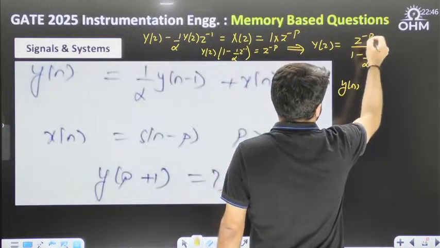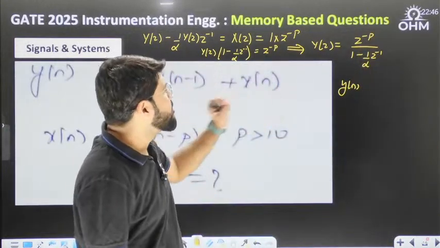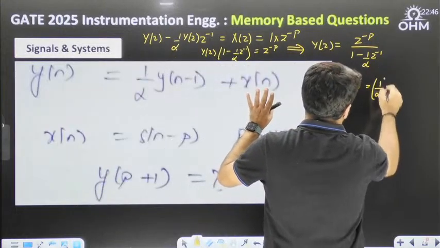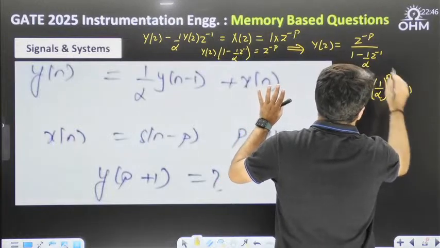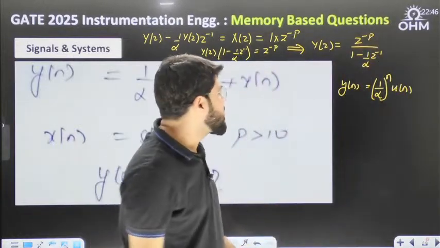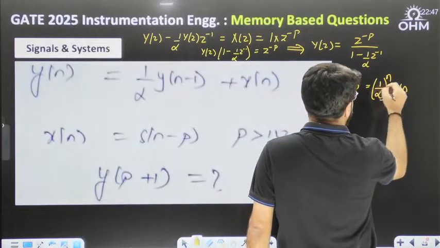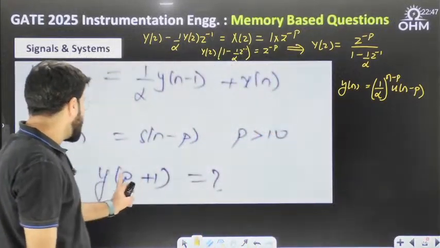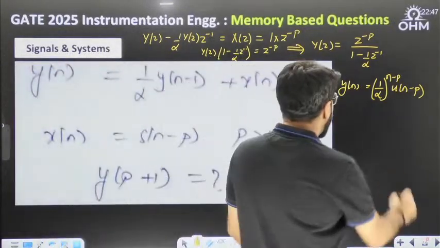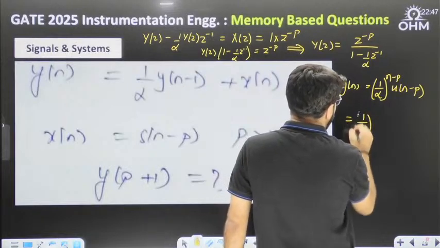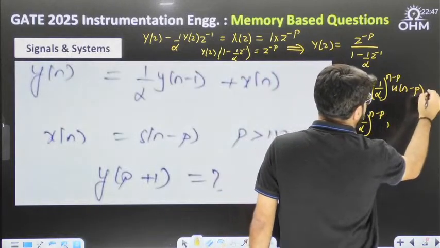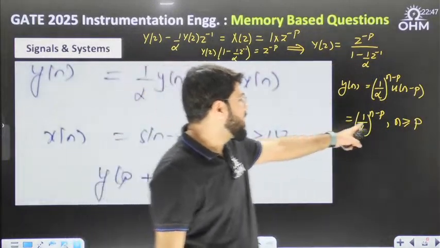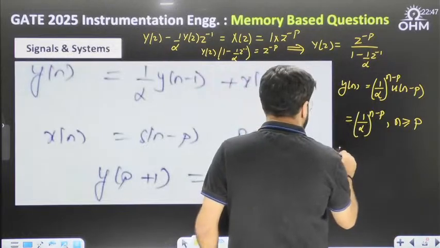See, if you remove the Z power minus p, then 1 upon 1 minus a Z inverse gives a power n u[n]. But Z power minus p corresponds to the time shifting. So it should be a power n minus p, u[n minus p]. What is the value of y[p plus 1]? It is equal to 1 by alpha raised to the power n minus p for n minus p greater than or equal to 0. That means for n greater than or equal to p, the unit step is equal to 1. So what is the value at p plus 1?